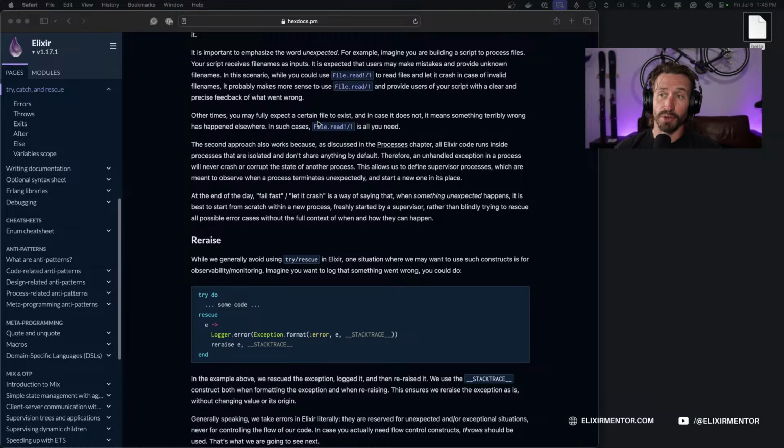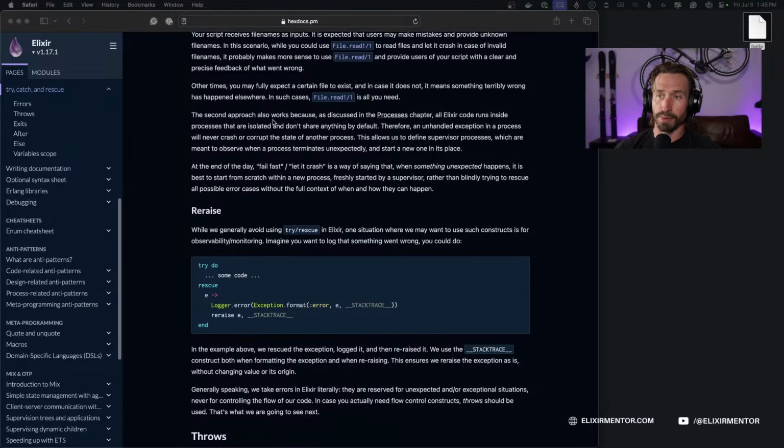Other times you may fully expect a certain file to exist, and in case it does not, it means something terribly wrong has happened elsewhere. In such cases, File.read! arity 1 is all you need.